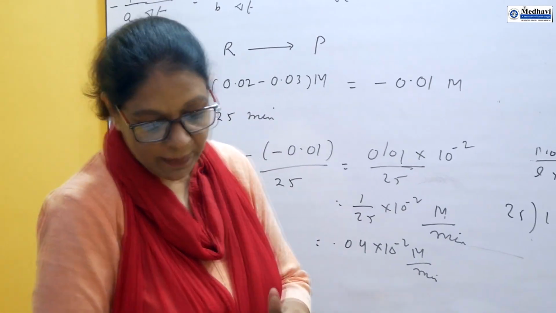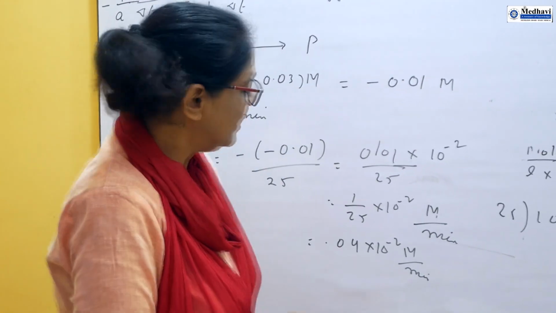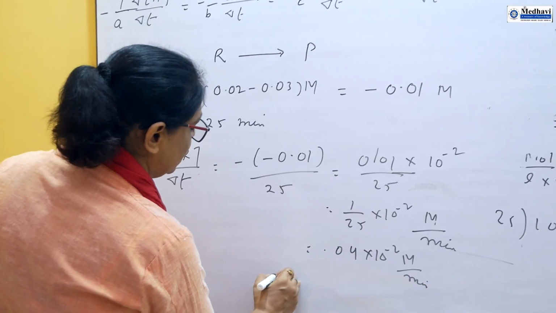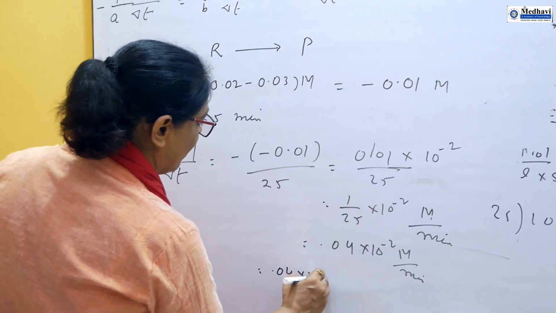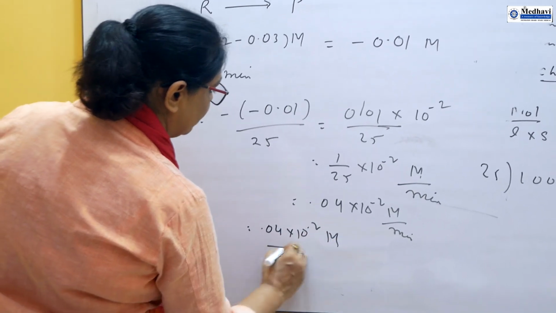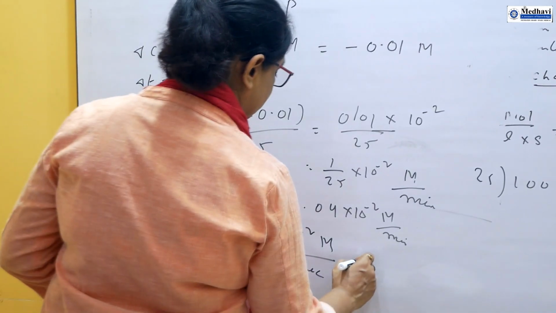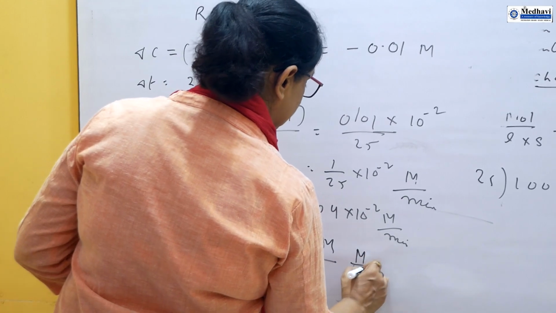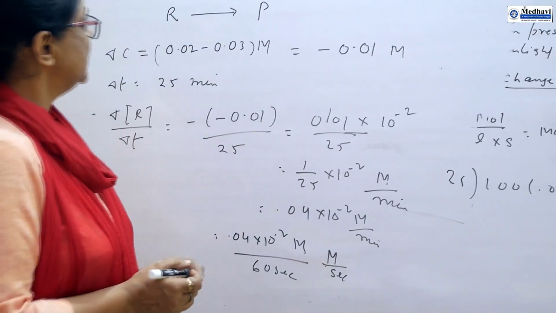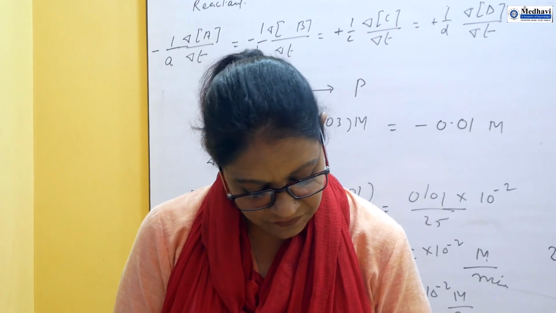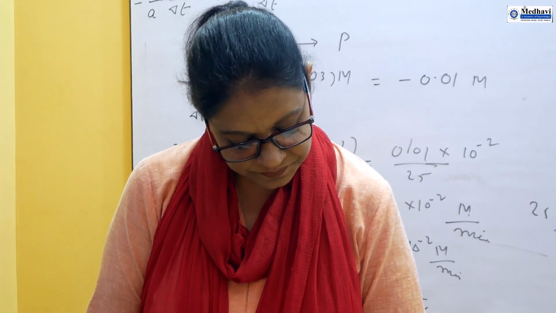Now the next part of the question is given. You have to convert it into seconds. When you have to convert to seconds, 1 minute is equal to 60 seconds. So 0.04 into 10 to the power minus 2 molar, and in place of a minute you put 60 seconds, and you can solve this value. So it is molar per second. So this is the answer. This way we can express the rate of a chemical reaction.